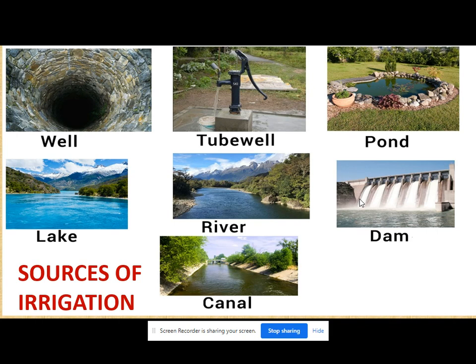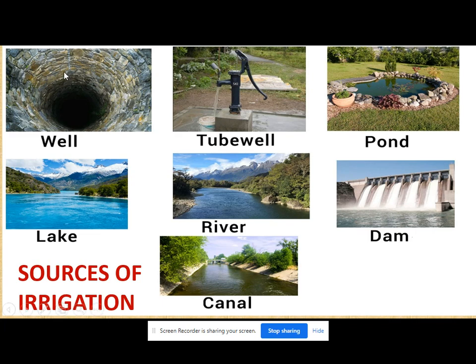Yes, read it. Wells, tube wells, ponds, lakes, rivers, dams. Yes, very good. So these are the sources of irrigation. That is from where you can get the water to supply.